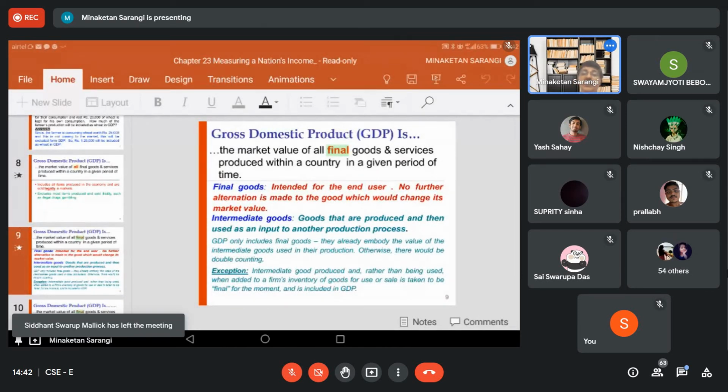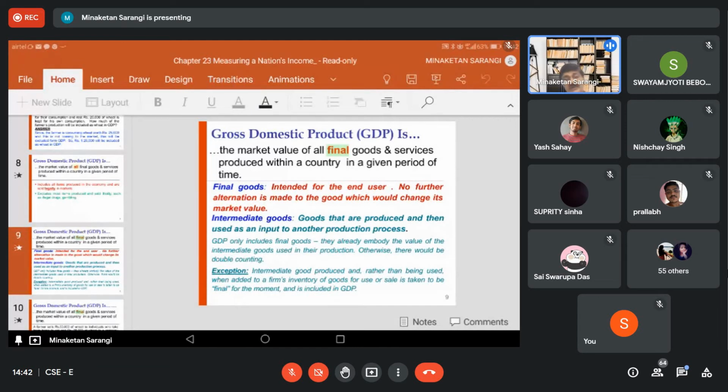What is the meaning of final? Already we discussed yesterday what are final goods and what are intermediate goods. While discussing the gross domestic product, we'll take only the final goods. Final goods means goods and services produced for final consumption, for consumption purpose only, not for further production.